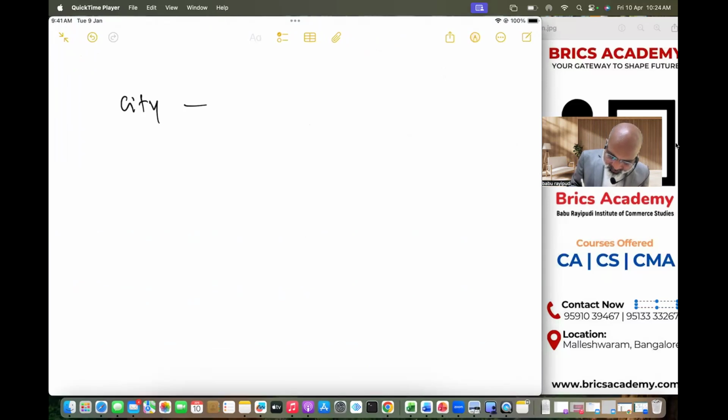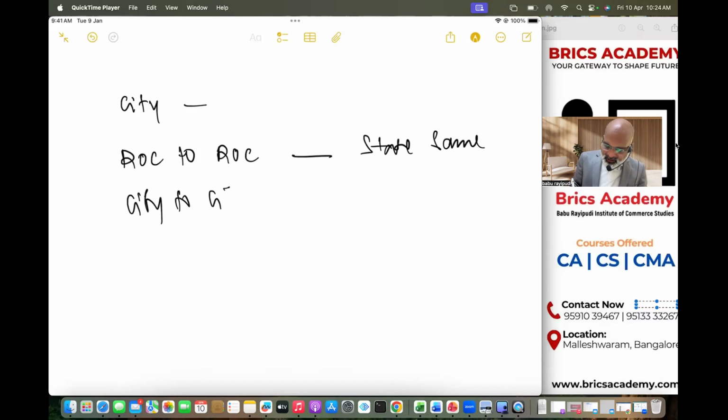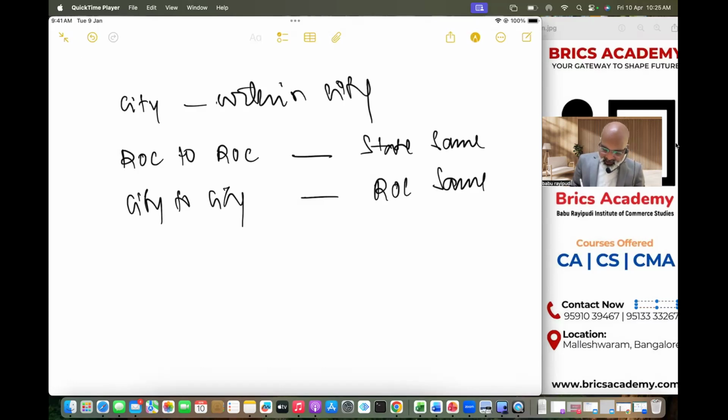Sometimes you want to shift between ROC to ROC, but the state is the same. Sometimes you want to shift within the state, city to city, where the ROC is the same. Sometimes you want to move from state to state.